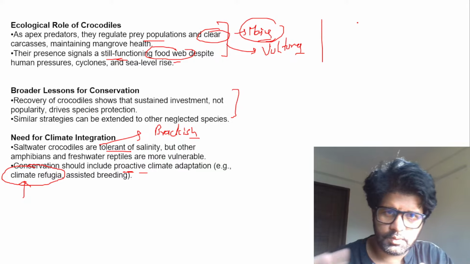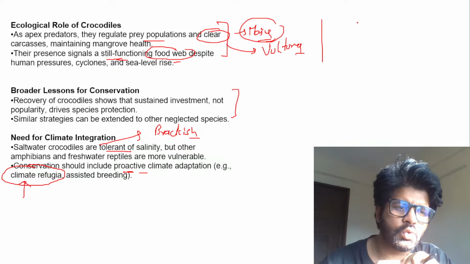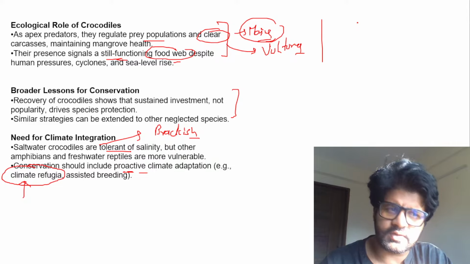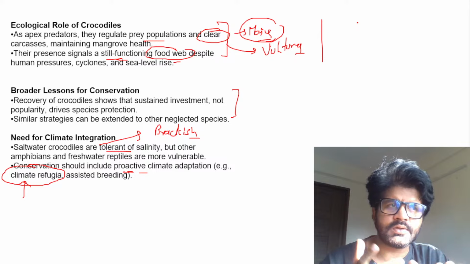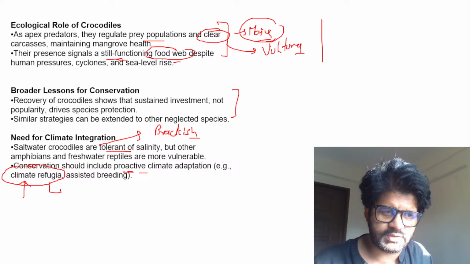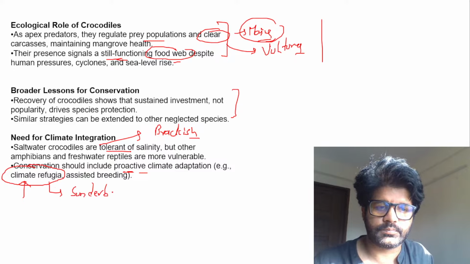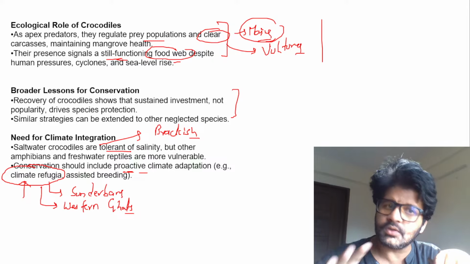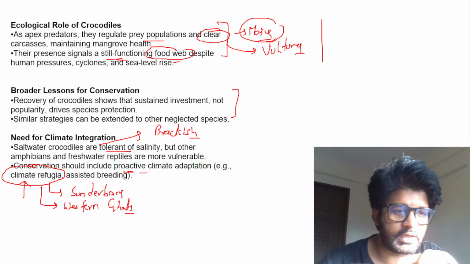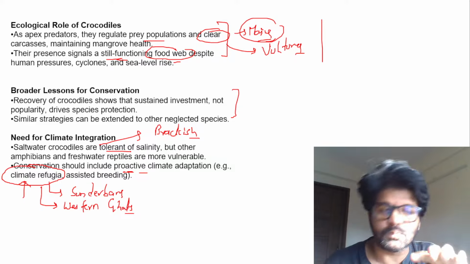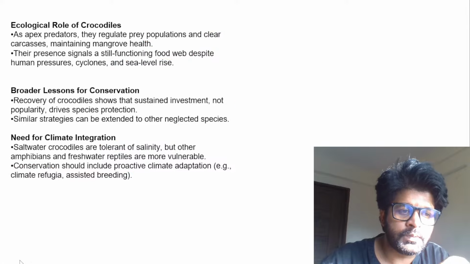See, climate is changing. Our climate has witnessed so many changes over the years, but there are certain areas where species can thrive. Even when climate change is happening, these particular ecosystems can still sustain themselves. For example, Sundarban is one such example of climate refugia. Western Ghats is another example of climate refugia, where animals can survive even in adverse situations because this particular ecosystem is very resistant. So these are climate refugia. Please understand these words. They are important words which we should know. What is the basic meaning of climate refugia?